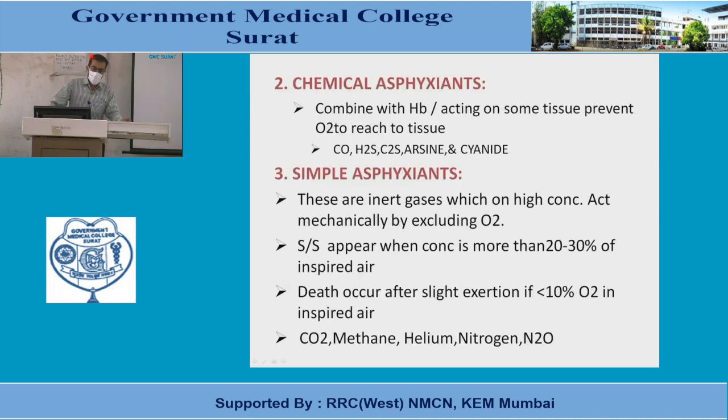The second one will be chemical asphyxiation, which is caused by a poison that combines with the hemoglobin, or acts on the tissue, preventing oxygen from reaching the tissue. In that case, there will be carbon monoxide, hydrogen sulfide, carbon sulfide, arsine gases and cyanide gases. These gases combine with the hemoglobin, oxyhemoglobin formation is prevented, and this leads to a deficient supply of oxygen to the tissue.